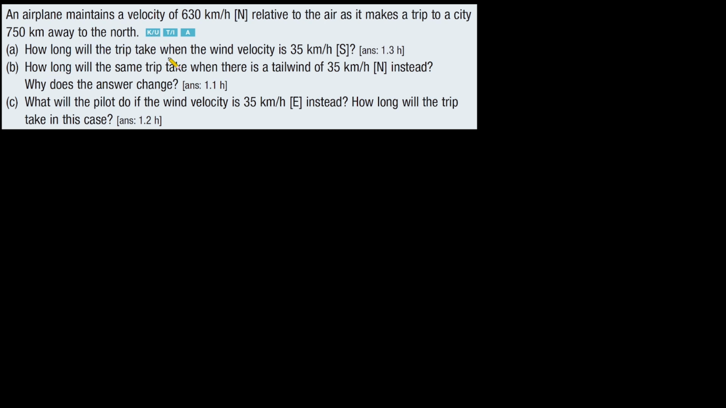A. How long will the trip take when the wind velocity is 35 kilometers per hour? Direction south. B. How long will the same trip take when there is a tailwind of 35 kilometers per hour? Direction north. Instead, why does the answer change?